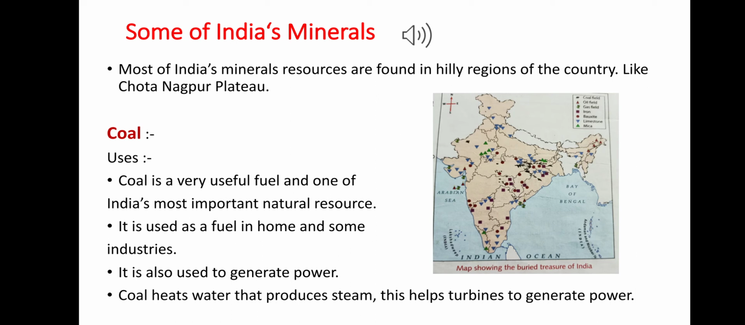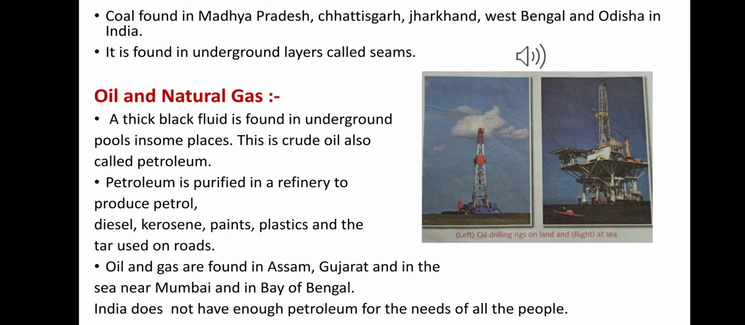Okay, most of Indian coal is found in Madhya Pradesh, Chhattisgarh, Jharkhand, West Bengal and Odisha. Okay, now we will discuss oil and natural gas.